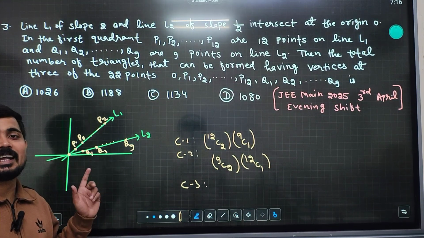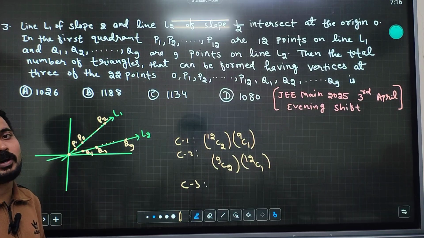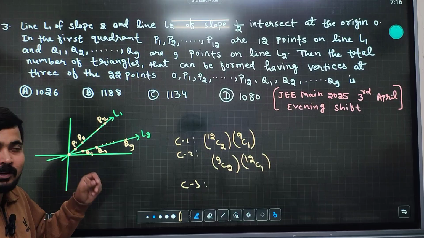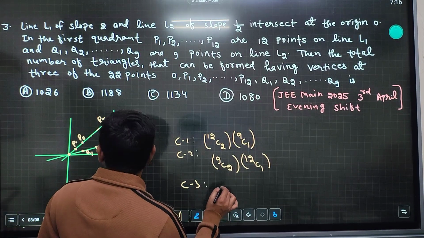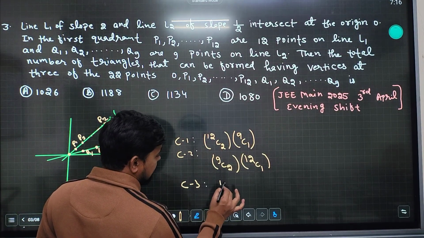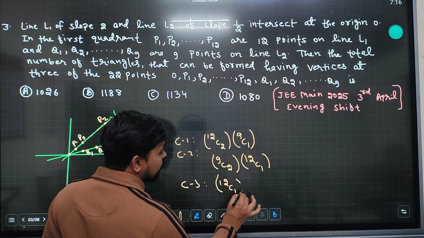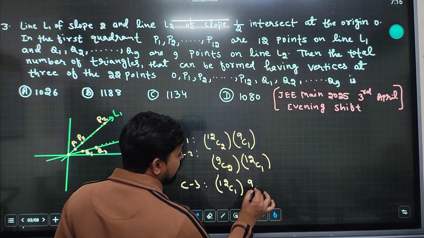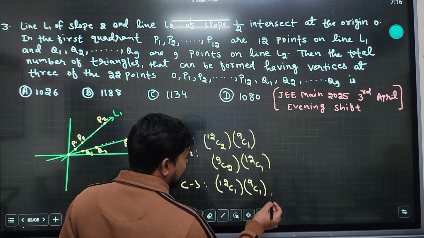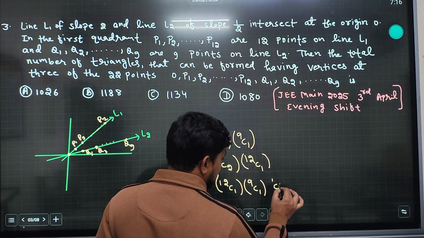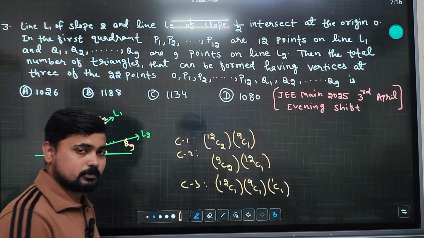We have to select the origin also. Origin is also a point. So if I select the origin, 1 point from L1, and 1 point from L2, that will also be a triangle. So from L1 I have taken 1 point, from L2 I have taken 1 point, and the origin I have selected. This is the origin.